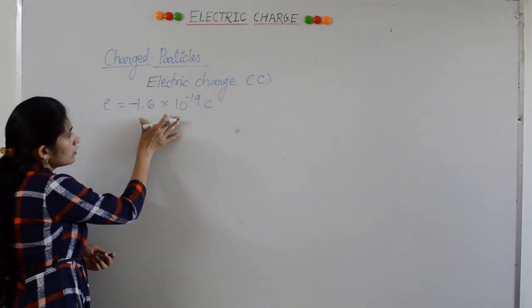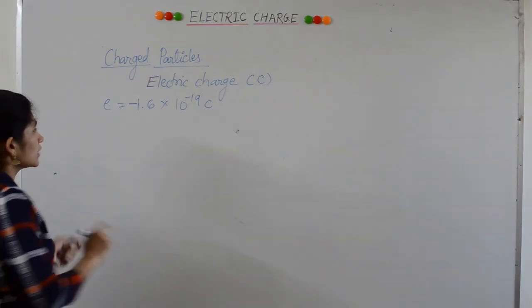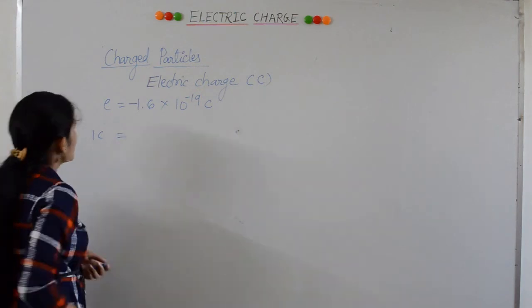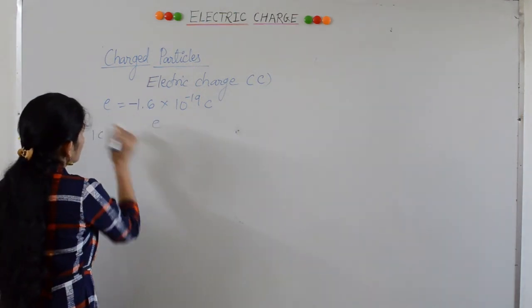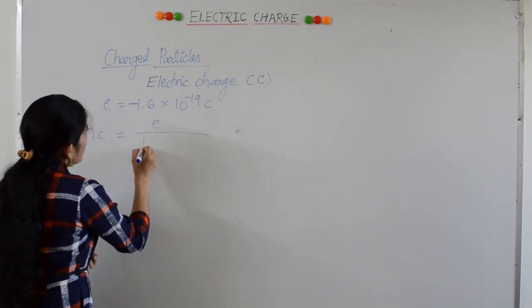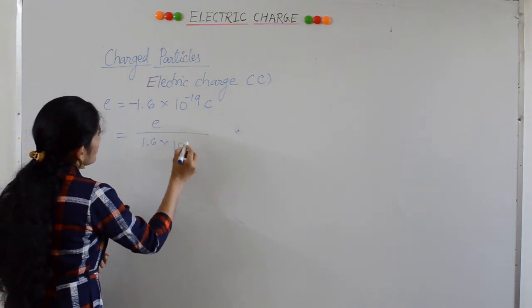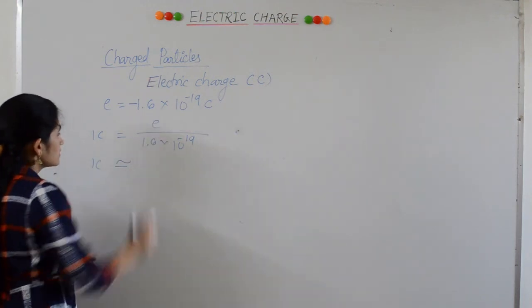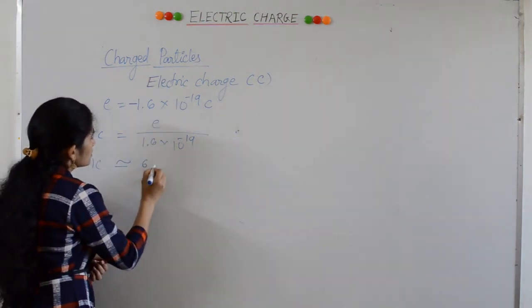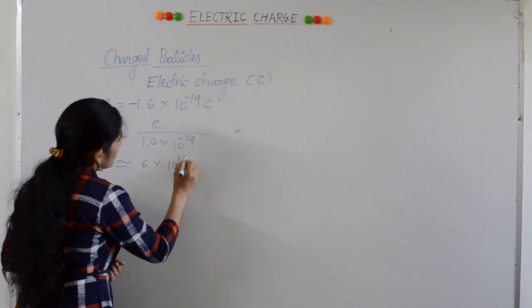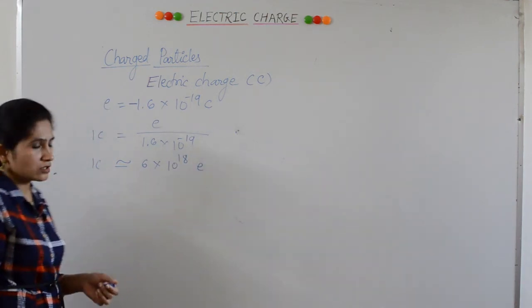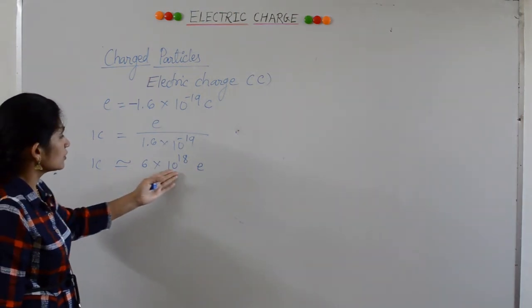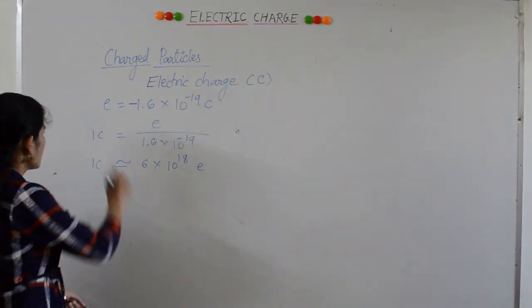From this we can calculate the total electrons in 1 coulomb of charge. We'll take this 1 coulomb of charge and this will go to the LHS. So we'll get 1 divided by 1.6 into 10 to the power minus 19. If you solve this, you'll get approximately 6 into 10 to the power 18 electrons. In 1 coulomb of charge, there are 6 into 10 to the power 18 electrons.